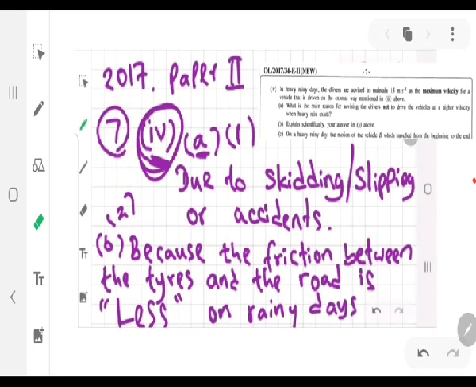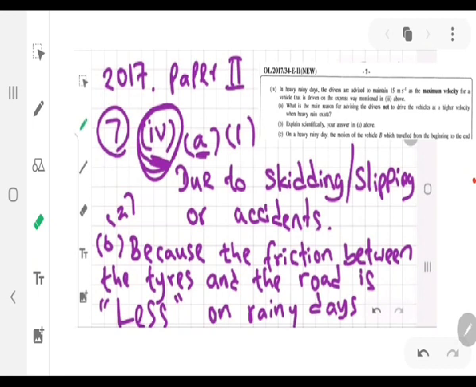So friction is the force which acts between two surfaces to resist movement, right? So now in this case, the tires of the vehicle and the road itself are in contact with each other, and when there's good grip, the vehicles don't slip, right? So that means there's more friction.